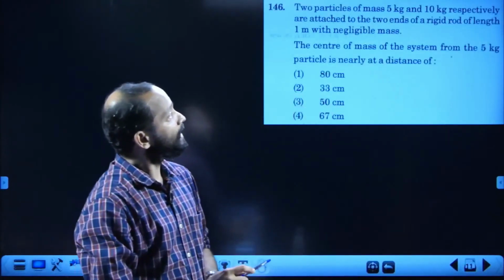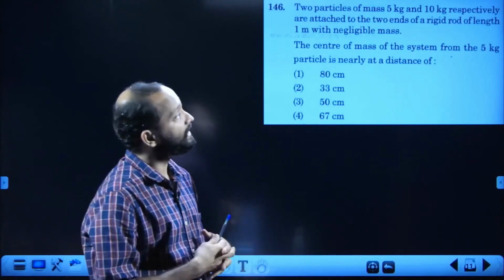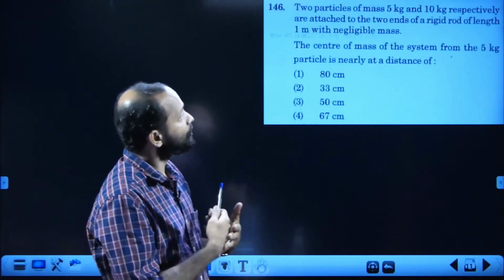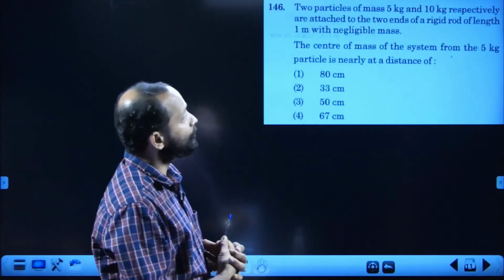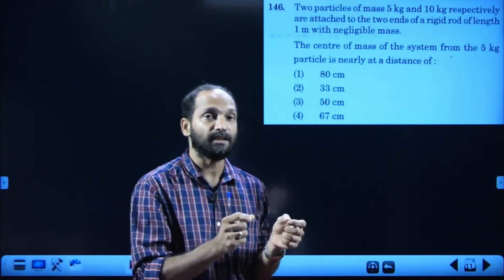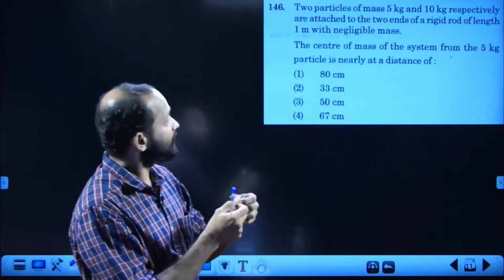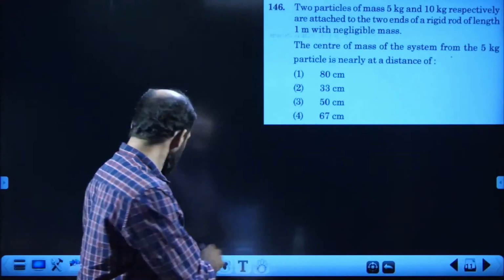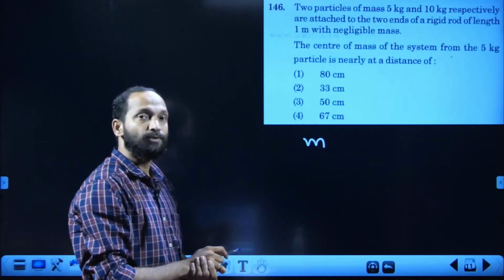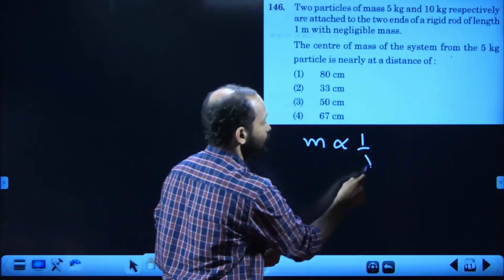The two particles of masses 5 kg and 10 kg are attached to the two ends of a rigid rod of length 1 meter. We know the center of mass of a two particle system will be concentrated towards the heavier one. The total length is 1 meter. In the C frame, we know that M1 R1 is equal to M2 R2, that means M is proportional to 1 by R.